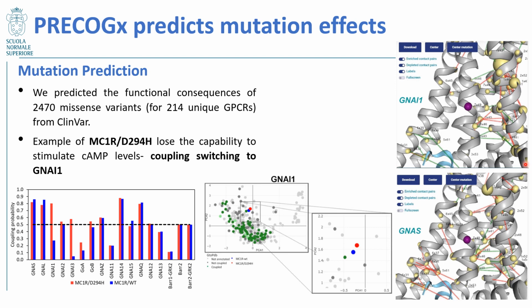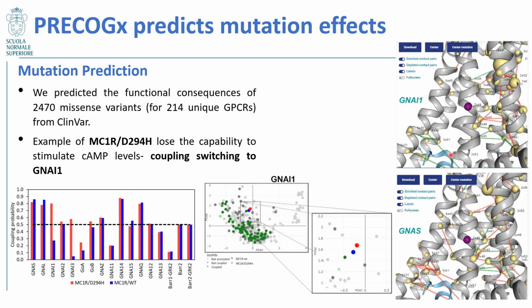To show the real power of PRECOG-X, not only to predict coupling of GPCR to G protein, but also to gauge the mutational effects on the GPCR and the resulting coupling effect, we did a case study using PRECOG-X to predict mutations, using 2,470 missense variants from ClinVar for 214 unique GPCRs.